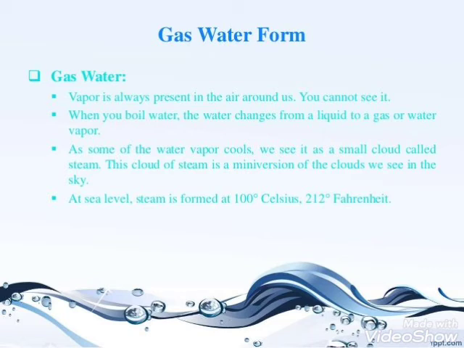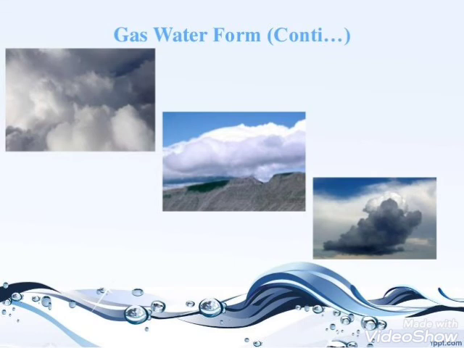Next comes the gaseous form of water. Dear students, vapor is always present in the air around us, though we cannot see it. When you boil water, the water changes from liquid to gas, or water vapor. And when we cover that particular container, some of the water vapor cools and we see small drops on the steel cover. So this is the vapor form of water.